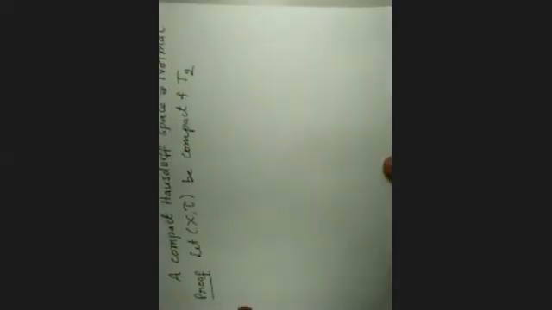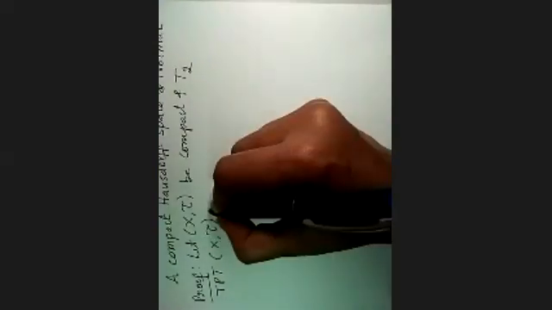We have to prove that this topological space, which is both compact and T2, is normal. What do you mean by normal? Two disjoint closed sets can be separated by two disjoint open sets.